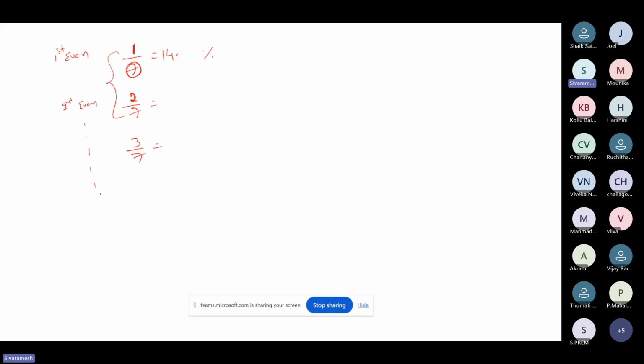Just make it double. 14.28%. That's it. 14 doubled is 28. Now 2 by 7. Can you guess anyone? 2 by 7.